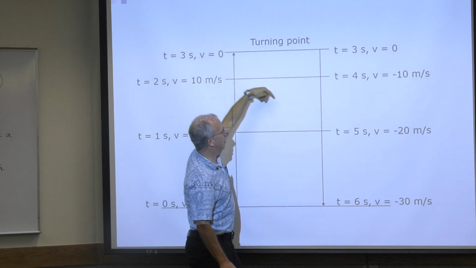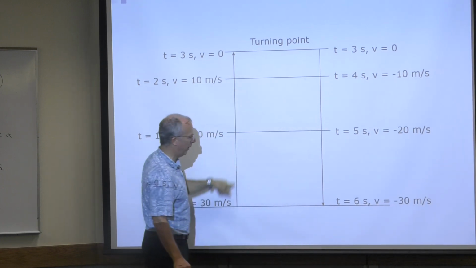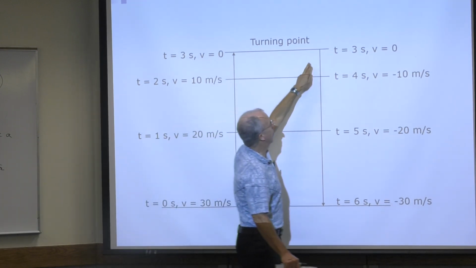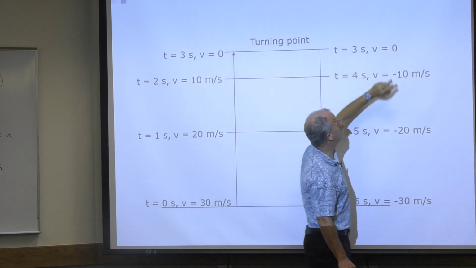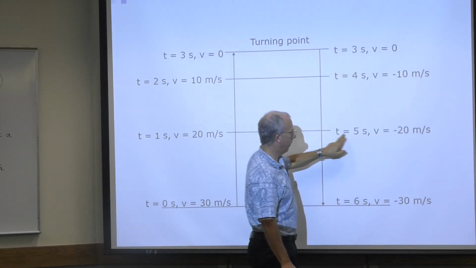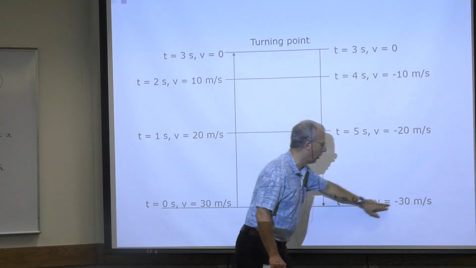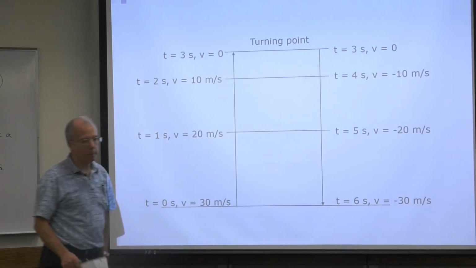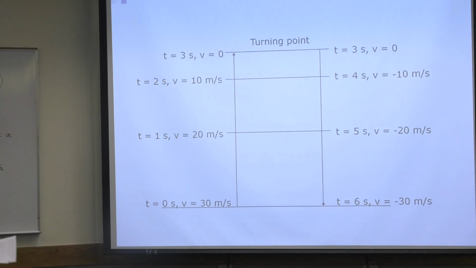Now, this is coming down. I didn't want to draw it here because it would be too weird looking. So right here again, 3 seconds, velocity 0. 1 second later, minus 10. Another second, minus 20 meters per second. Then here, minus 30. Look at these numbers, will you please? What do you notice?